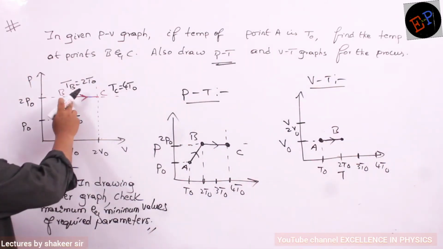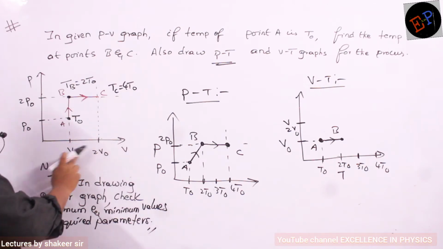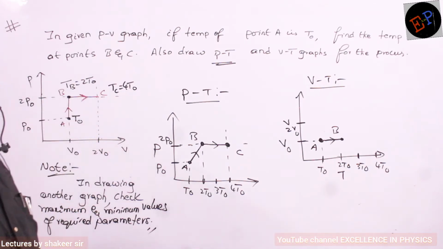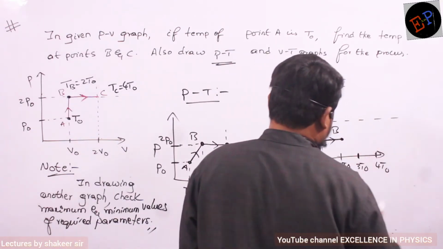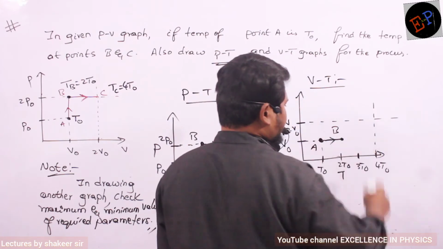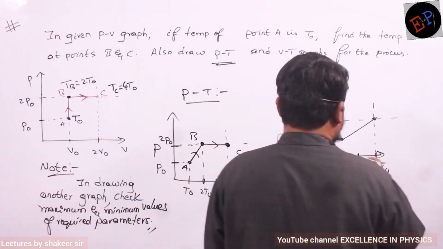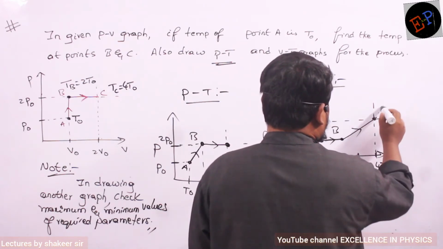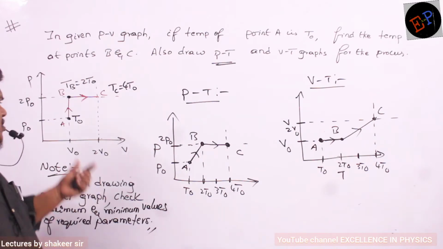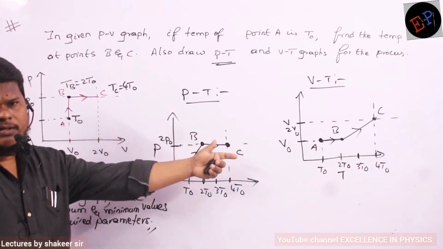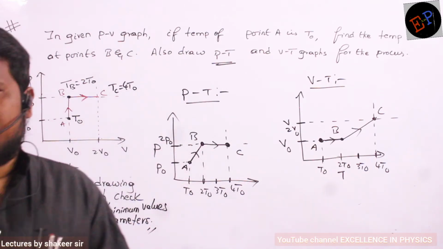So then I go from B to C. Okay. So at C, what is the volume? Volume has become double, 2 V0, and temperature has become again double, that is 4 T0. So how to make volume double? So this is my volume double point, and this is my temperature becoming 4 T0. So both of them are meeting here, no? So this is my graph. Understood, no? So this is point C. That's all. This is my graph. Are you able to understand, no? So from one graph, he may ask you to draw any other graph, then this is the method of drawing the second graph. Okay? That's it.